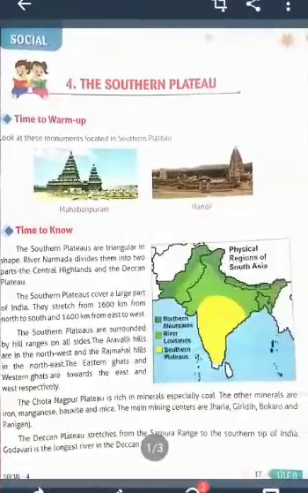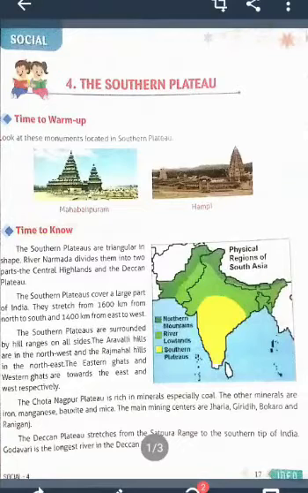Good morning, students. Today I am going to explain the fourth lesson of social science, the Southern Plateau. What is the name of the lesson? Southern Plateau. It is one of the physical divisions of India. Already we learned three physical divisions of India: the northern mountains, the northern plain, and the desert, the important western desert. Today we learn about the fourth physical division, the Southern Plateau. This is a very important physical division of India.